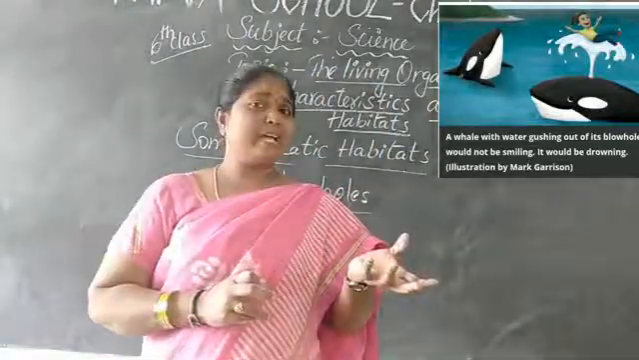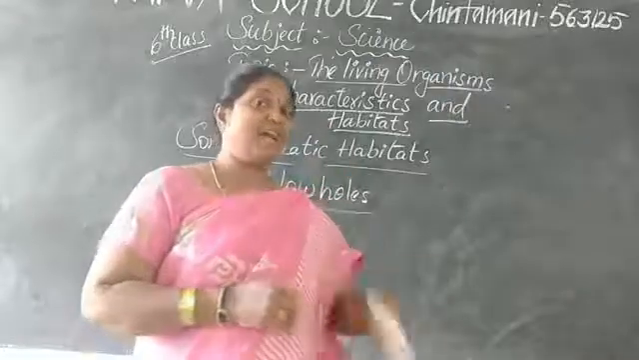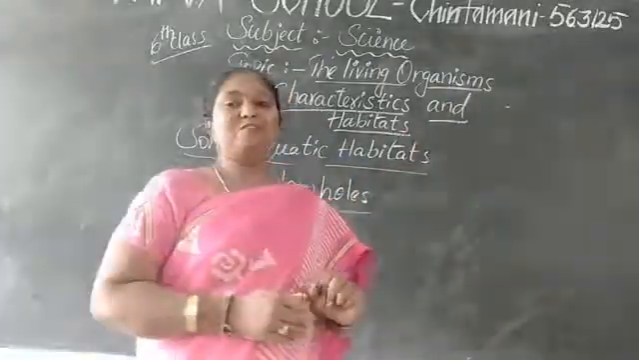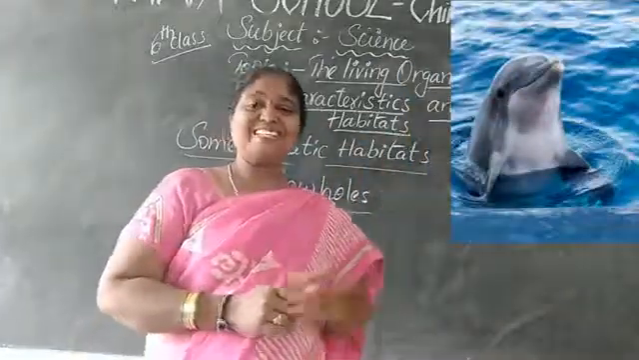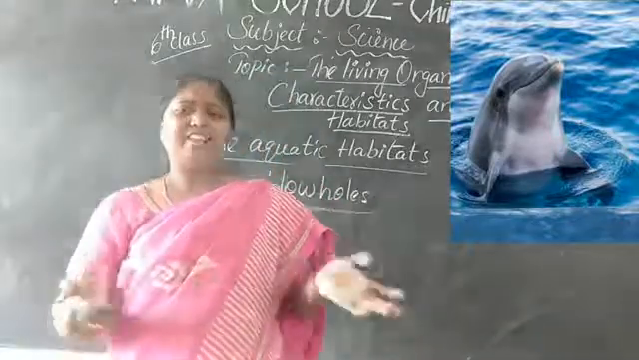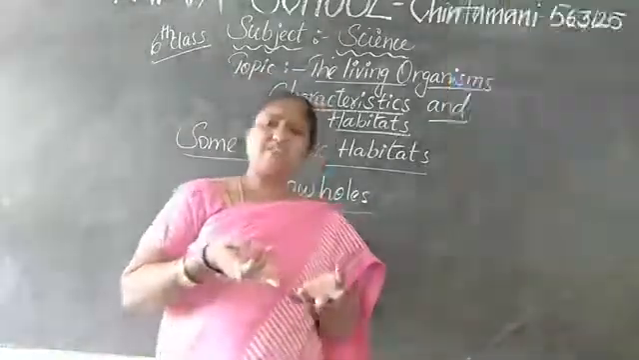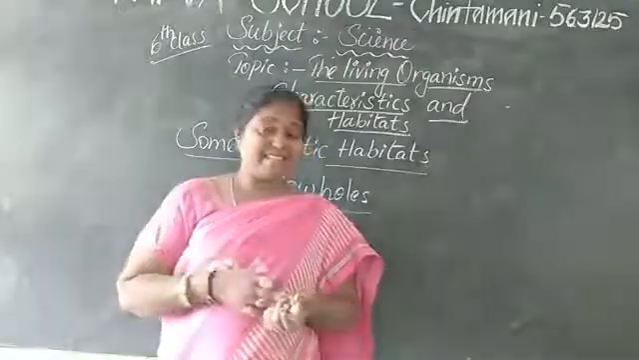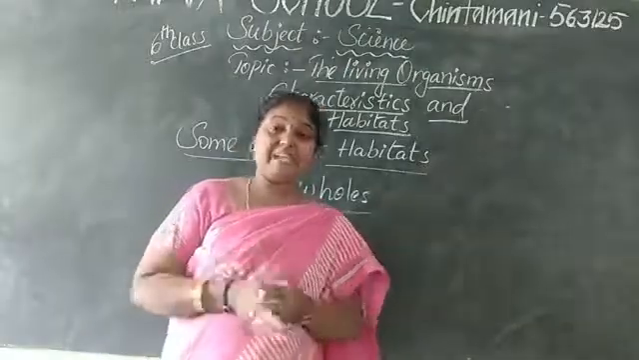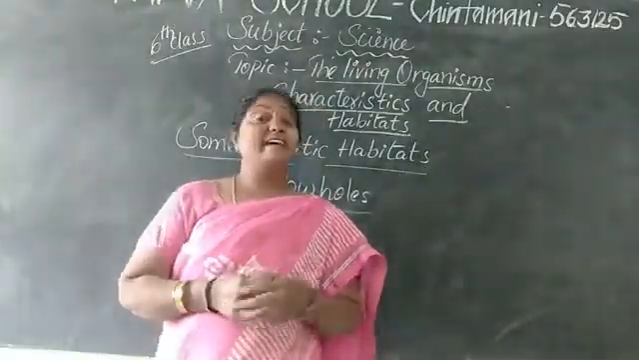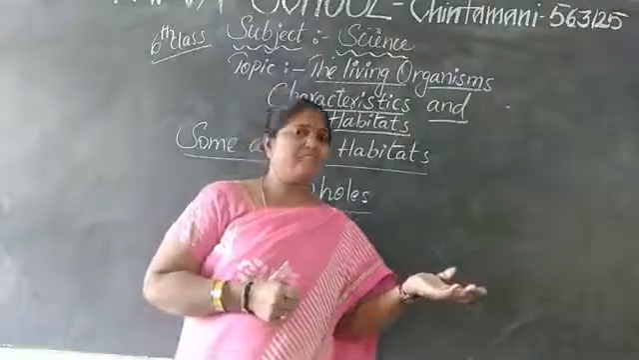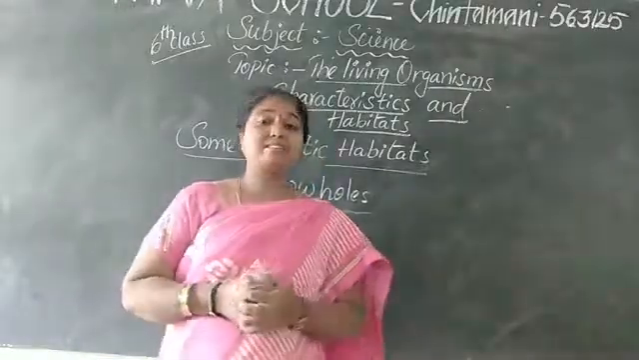Then here you can observe the dolphins. I can show the picture of the dolphin also. Yeah, so this is the dolphin. Like this, there are different types of aquatic animals. We have tortoises there, in the fishes also different types, and octopus we can say.